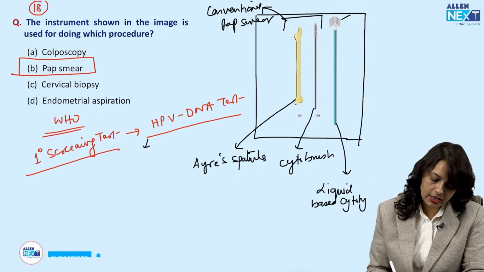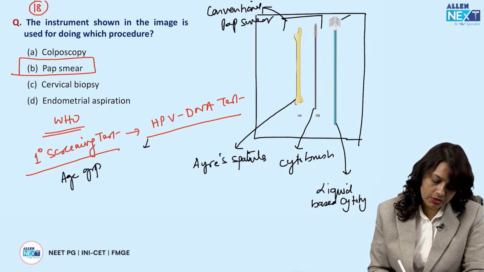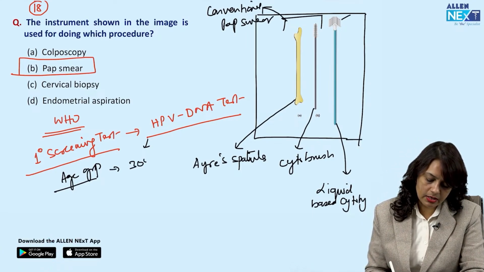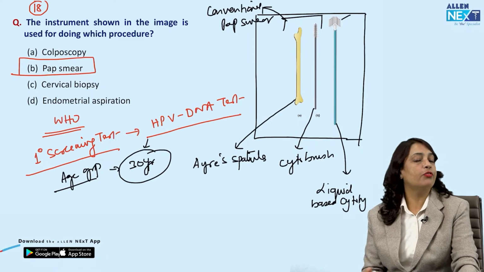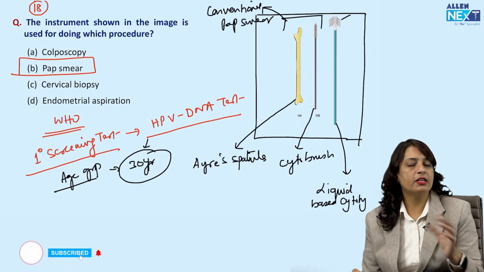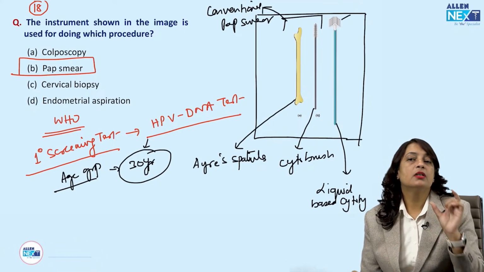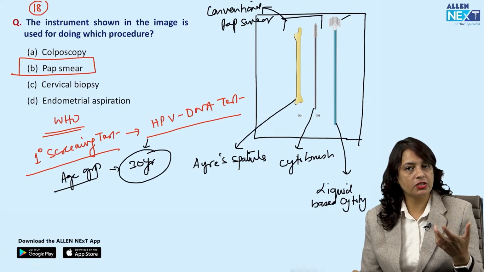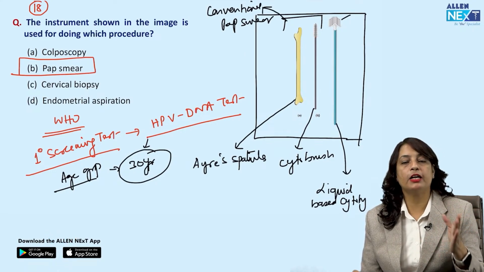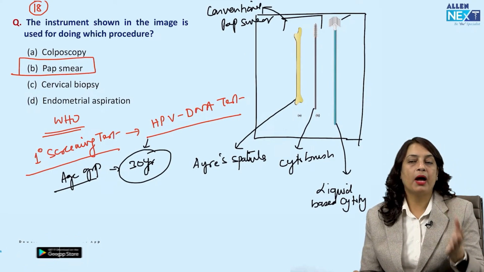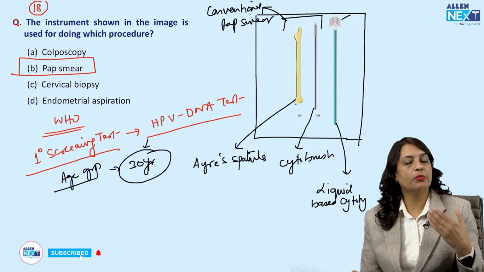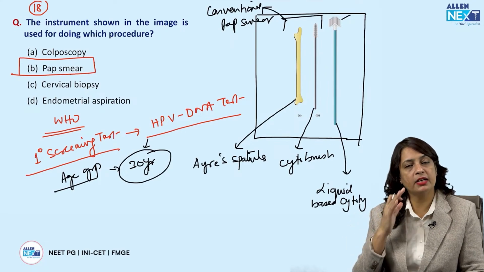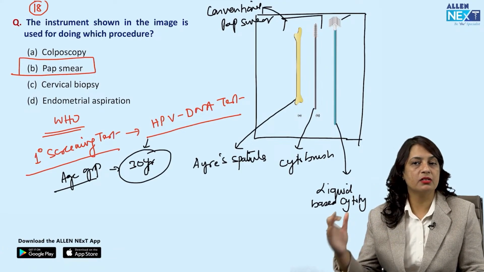And what is the age group when you should start the HPV DNA testing? The correct answer is by 30 years of age. Okay. Why is it not done early? Because in the 20 to 30 years age group, the HPV infection occurs in sexually active females, and by 30 years, the body defense mechanism clears out this HPV. If it persists, then testing is recommended after 30 years of age.